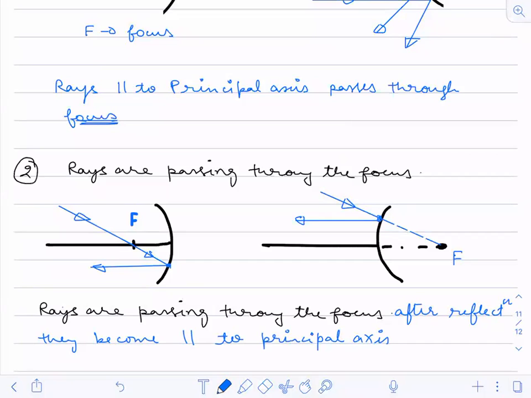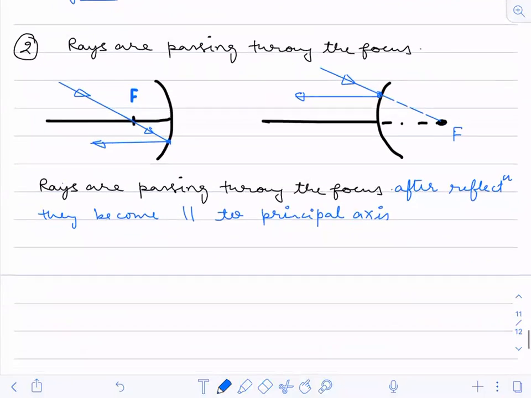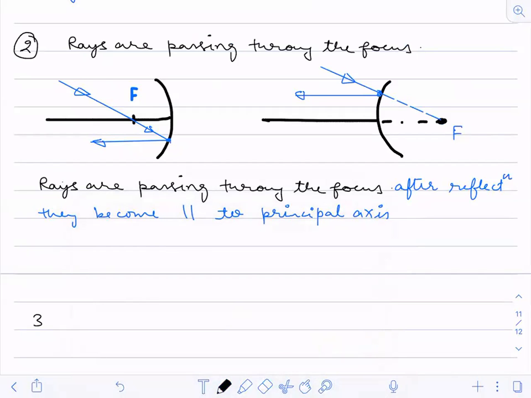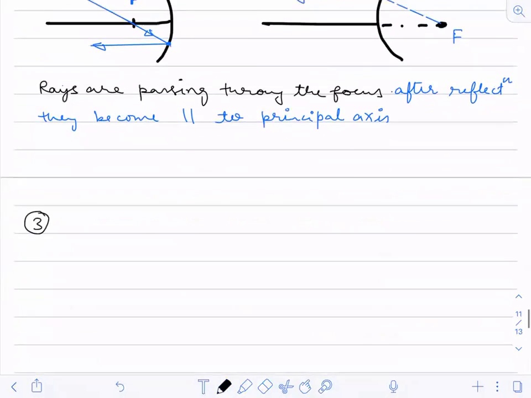There are two more rules. Before going on to the third one, I would like to ask you a question which is related to maths, the geometry portion. Just tell me one thing.